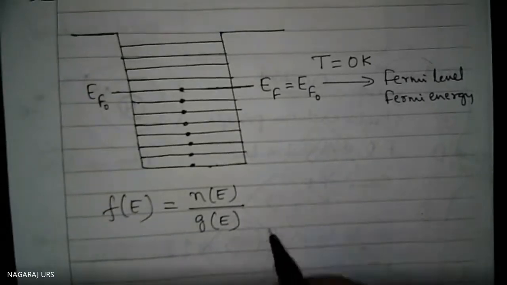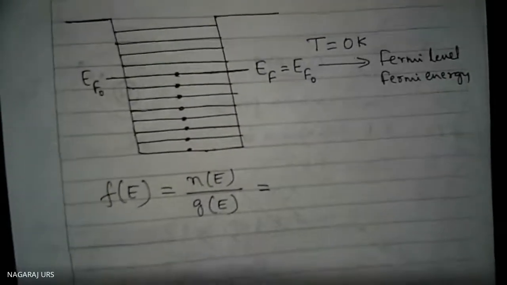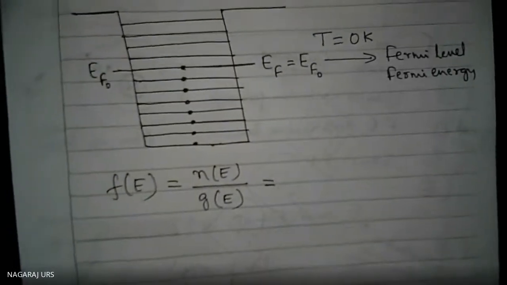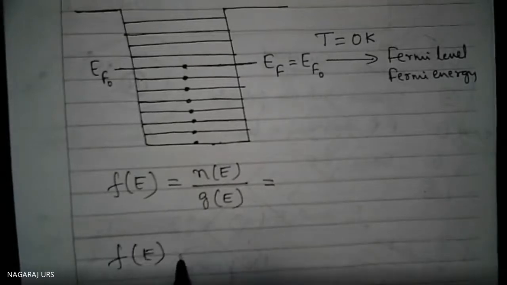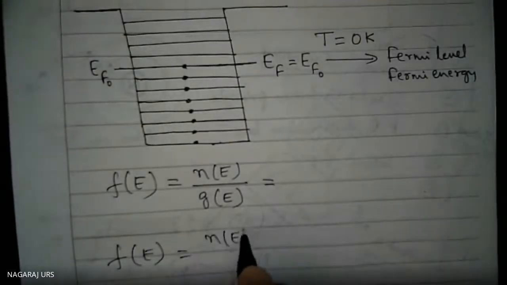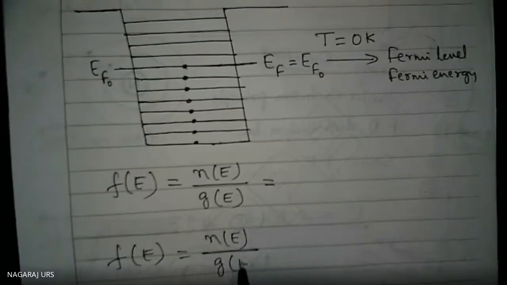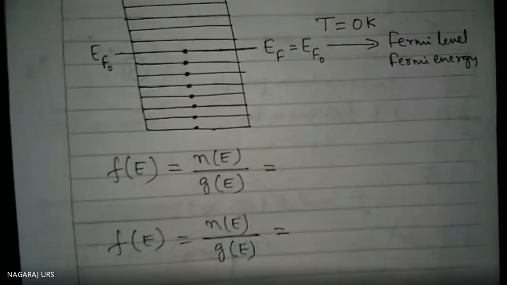That is equal to how much? I will write it here, because for the next derivation I require all these concepts. N of E by G of E is equal to how much?